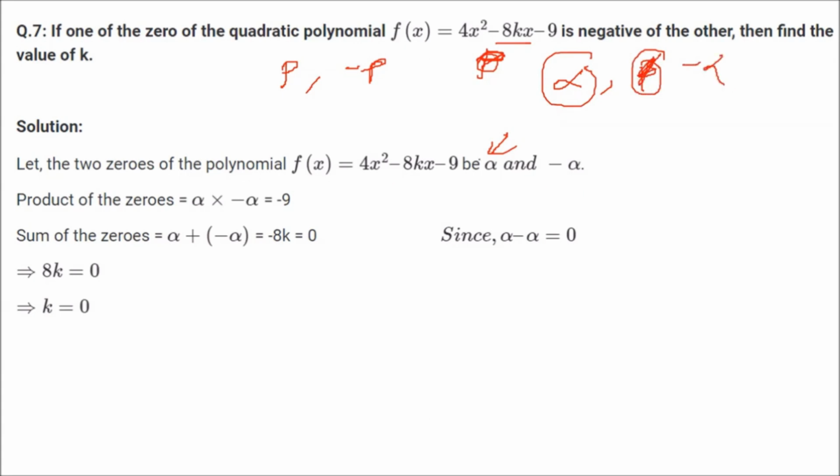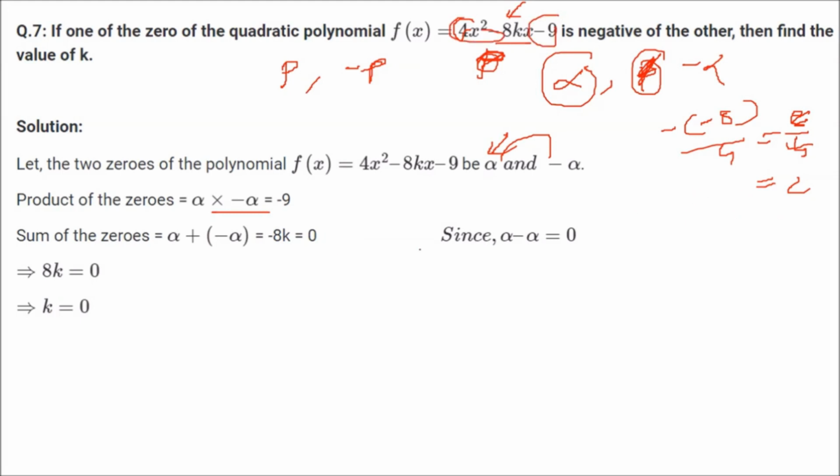What is the product of these two? Alpha and minus alpha. Alpha into minus alpha. That will be minus b by a. So what is b here? Minus 8. So minus of minus 8 by a, 4. So you get 8 by 4. And what will be c by a? C is minus 9, by 4.